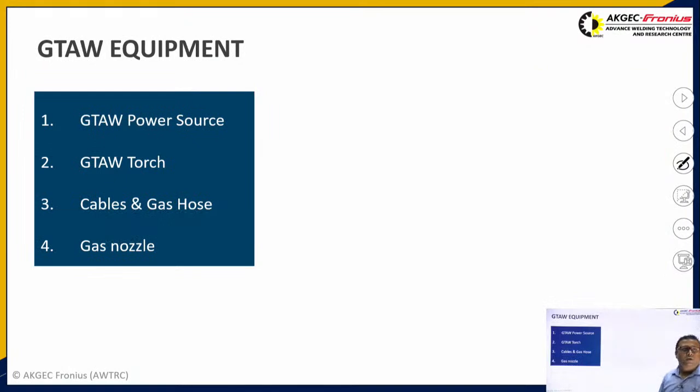Coming to the GTAW equipment, there are generally four major pieces: the gas tungsten arc welding power source, the welding torch, cables and gas hoses, and gas nozzles. Apart from these, we can add further equipment to upgrade this process, which we will see on the following slides.